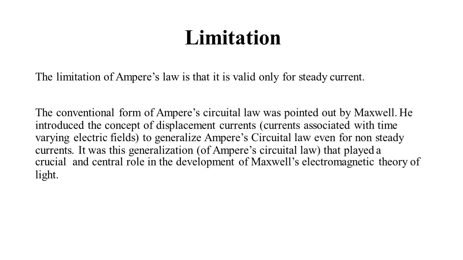He introduced the concept of displacement current to generalize Ampere's circuit law even for non-steady currents. That is the main limitation of Ampere's circuit law. It was this generalization that played a crucial and central role in the development of Maxwell's electromagnetic theory of light. Thank you.